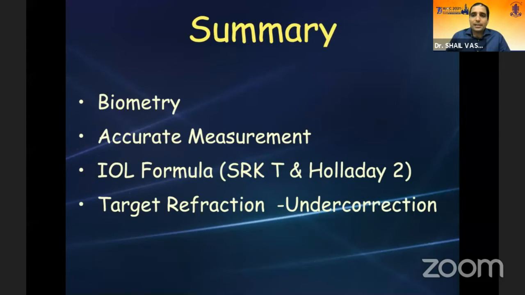To summarize pediatric IOL power calculation, like I said, the challenges lie in measurement. So frequent and good examination under anesthesia by a specially trained optometrist is important. Accurate measurements can be achieved by using handheld keratometers and smaller customized designed Prager shells for immersion. We find the SRK/T and the Holladay 2 at the moment to be reasonably the closest to what we are targeting, and always follow the strategy of undercorrection, whatever form of undercorrection you prefer, stronger or lesser, but always undercorrect, and the younger the child, the more the undercorrection.